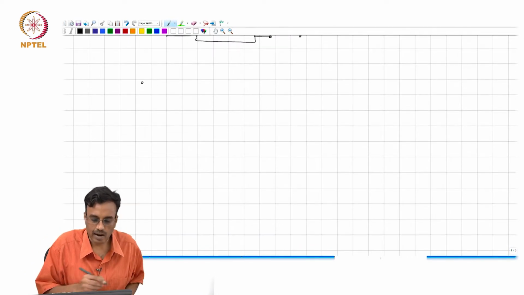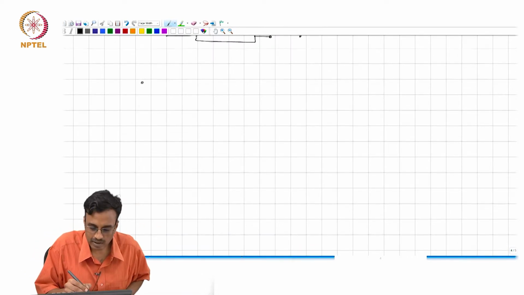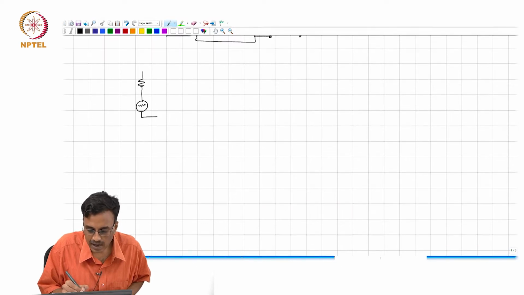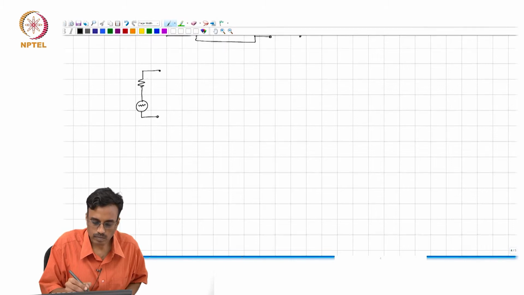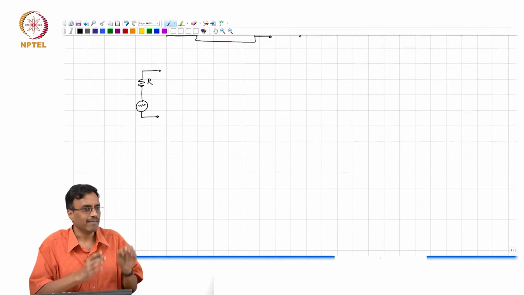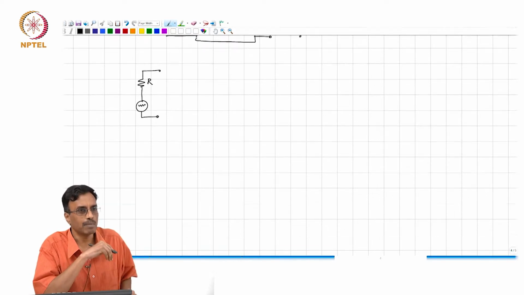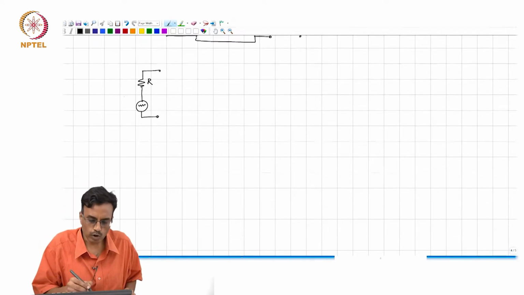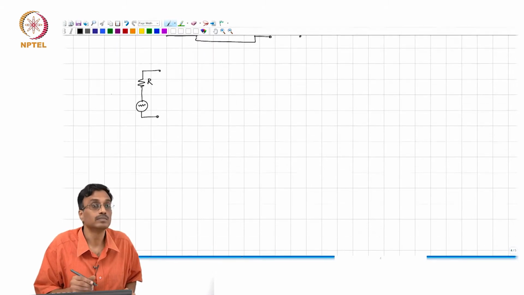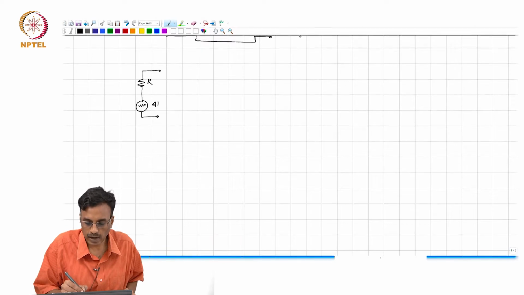Okay. So, let us start applying the stuff that we have seen to real circuits. So, basically every resistor is accompanied by a noise source. The bottom line is that every resistor is accompanied by a noise source whose noise spectral density is 4 kT R volt square per hertz.